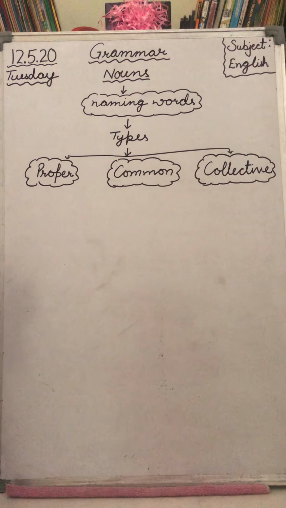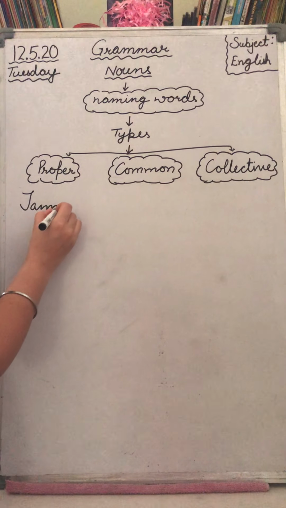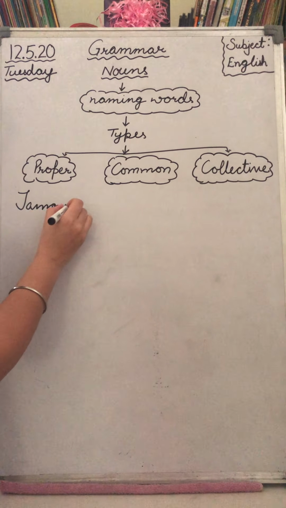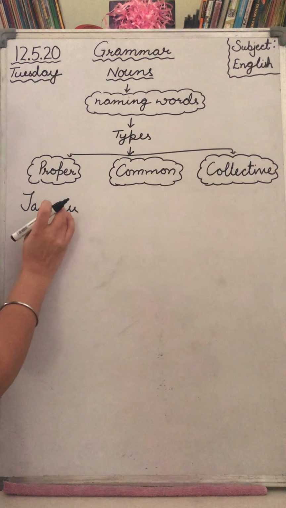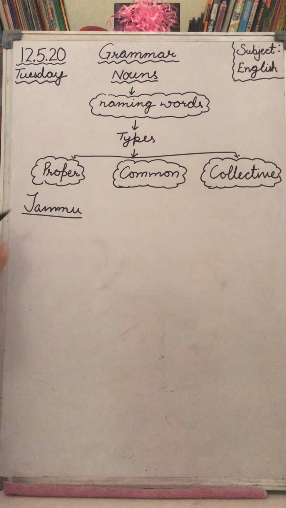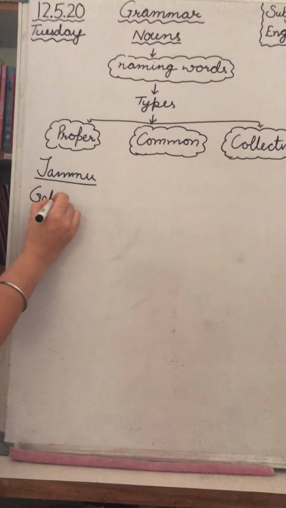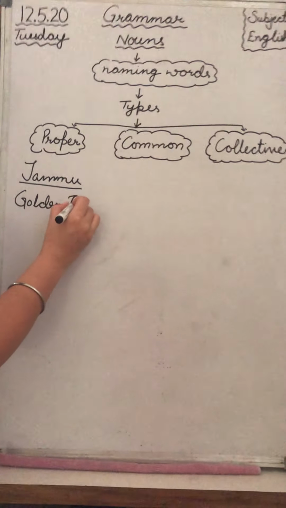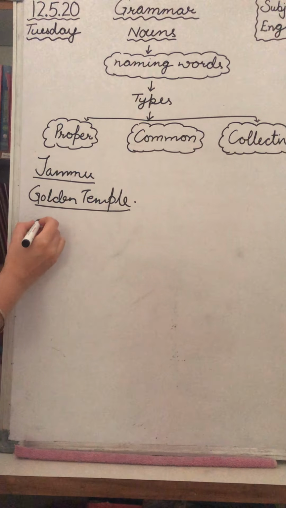Example, if you take the name of a place like Jammu. Now Jammu is what? Proper noun. If you take the name of Golden Temple, this is a place.